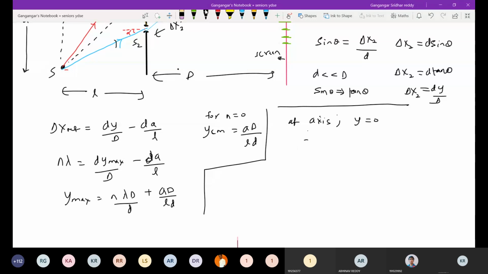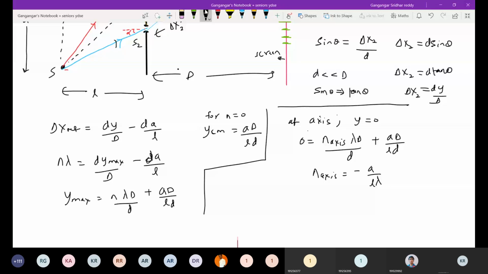So 0 equals n lambda capital D by small d plus A capital D by L minus A. This will be the order of interference at the axis.